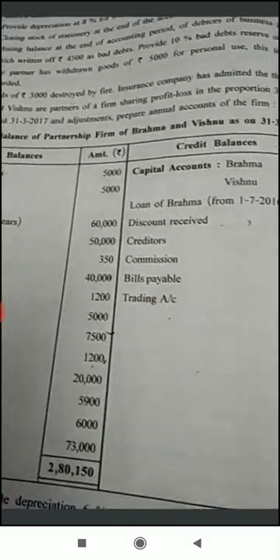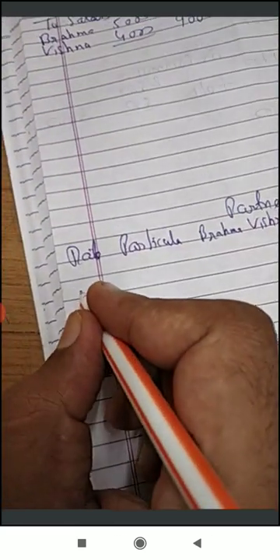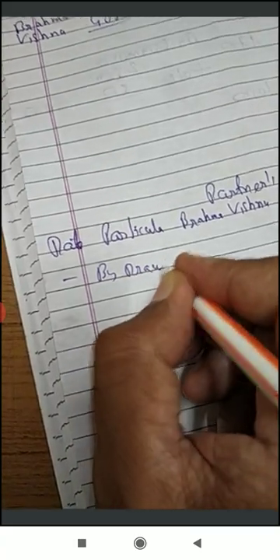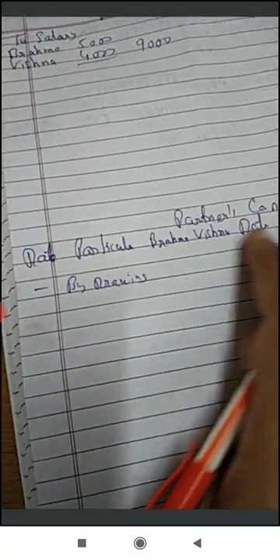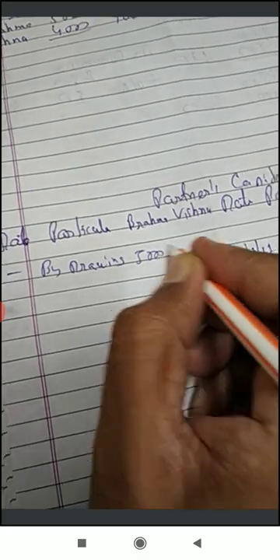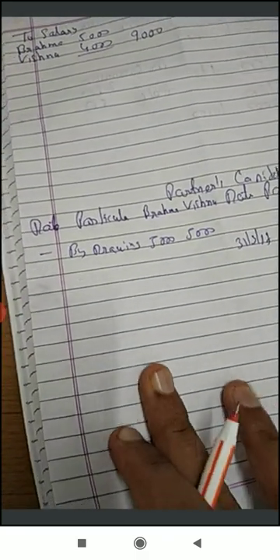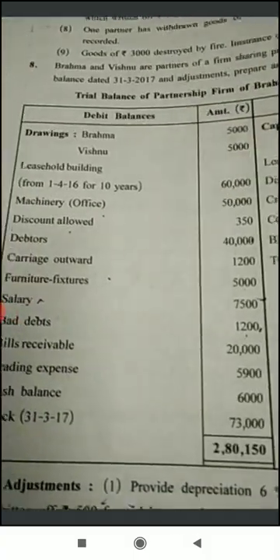So drawing of partners Brahma and Vishnu. Drawing is always recorded on the partners' capital account debit side. Date is not given. So by drawing for Brahma amount rupees 5000 and Vishnu 5000. Okay. Next is leasehold building, and amount is rupees 60,000, and that is the hidden adjustment.